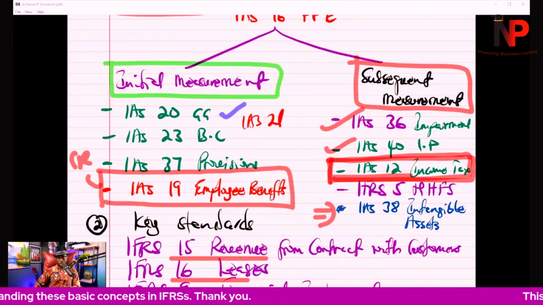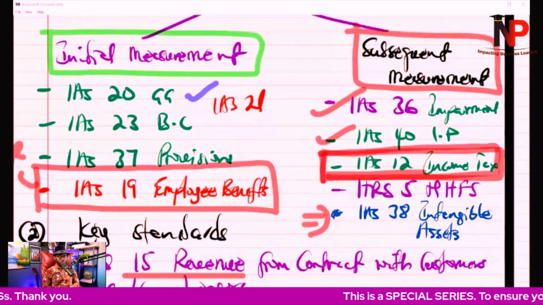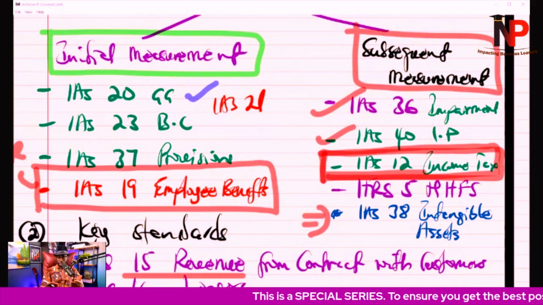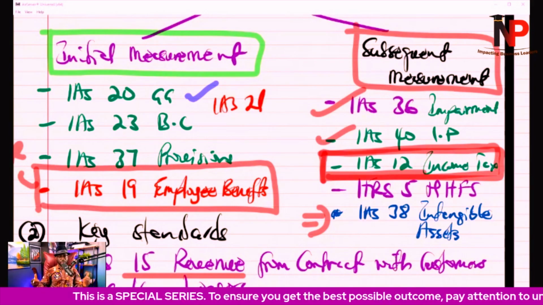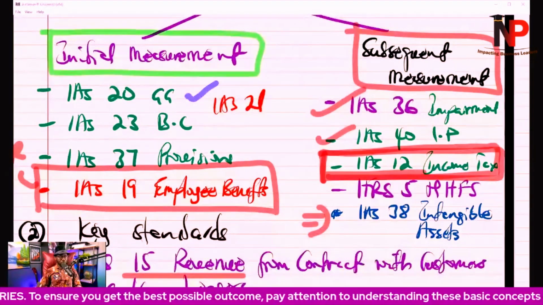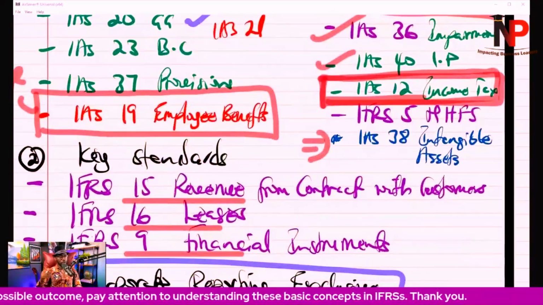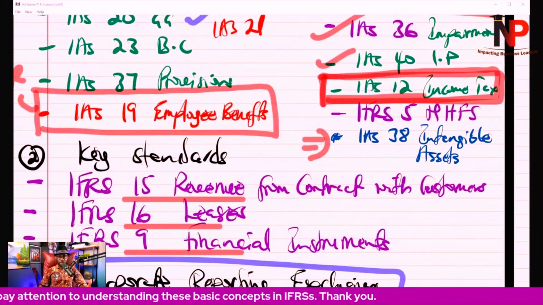Then we come to the subsequent measurement. On subsequent measurement of property, plant, and equipment, we are going to be exposing ourselves to a number of standards. The first one is IAS 36, impairment of assets. Then we come to IAS 40, investment property, IAS 12, income tax, IFRS 5, non-current asset held for sale and discontinued operation.